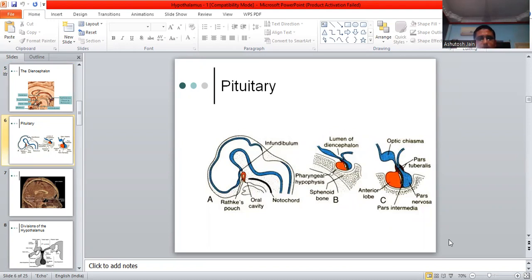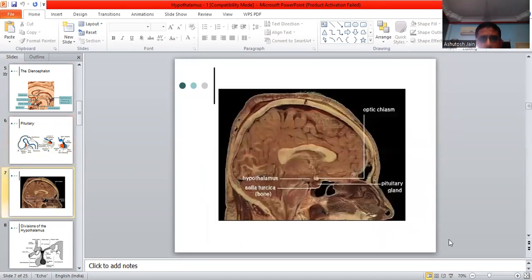Now, a simple diagram depicting the pituitary gland and the hypothalamus. This is the infundibulum, Rathke's pouch, oral cavity, notochord, and the infundibulum. Pharyngeal hypophysis, sphenoid bone, lumen of the diencephalon, optic chiasma, pars tuberalis, anterior lobe, pars nervosa, pars intermedia. Okay, this is the diagram showing the pituitary gland, optic chiasma, hypothalamus, sella turcica, that is the bone or the base of the sphenoid.